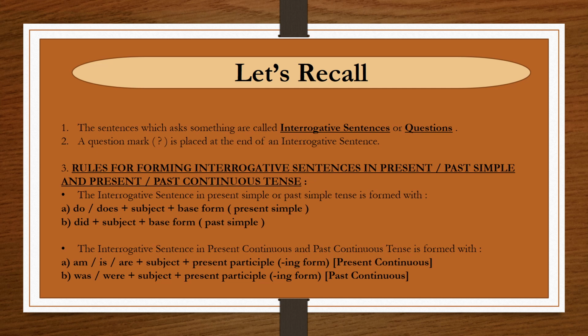Now, if we want to form an interrogative sentence in present continuous tense, the form will be am, is or are plus subject plus present participle or ing form of the verb. Similarly, in past continuous tense, we will use the form was or were plus subject plus present participle or ing form of the verb.